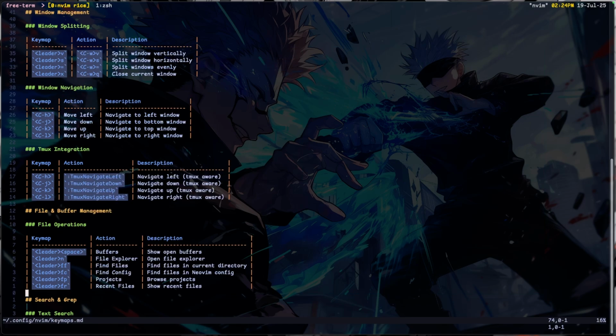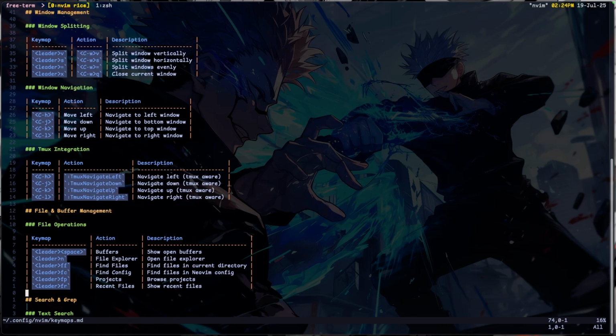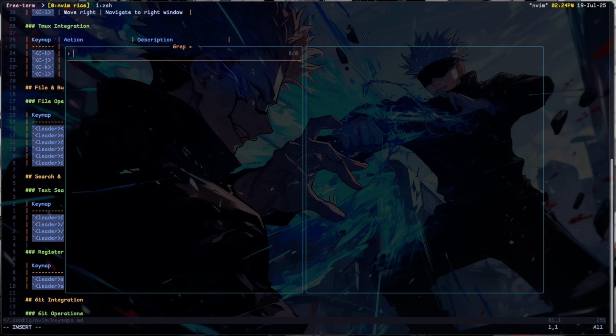And I also have leader FR, which is to find recent files, but I don't use that. I just do FF mostly, which is find files. There's one more that's meant to be here, but I put it under grep, which is leader FG. I call it file grep, that's why I mapped it to leader FG. It's just to find text within a file.